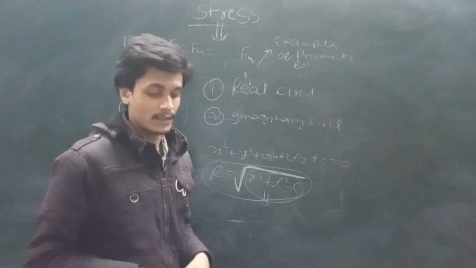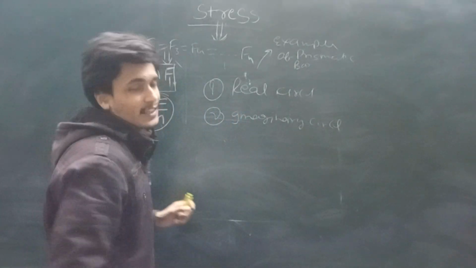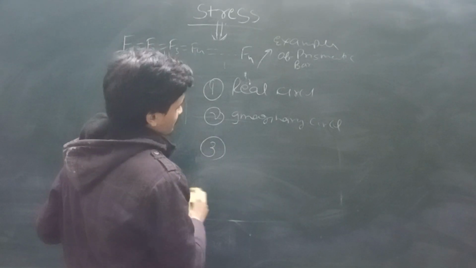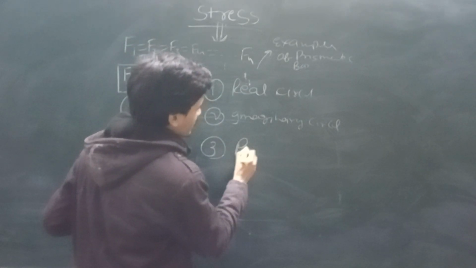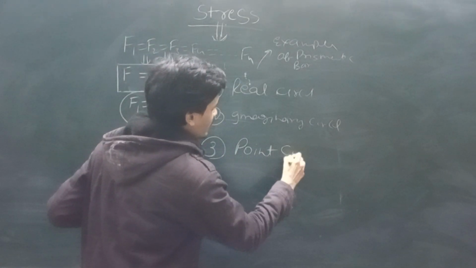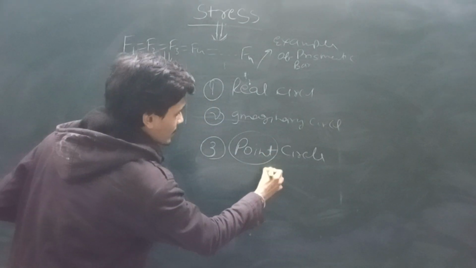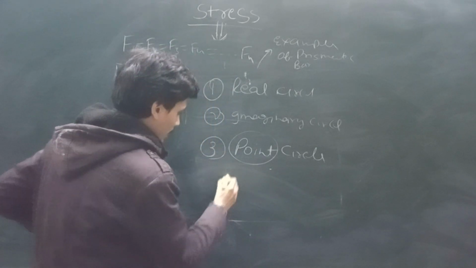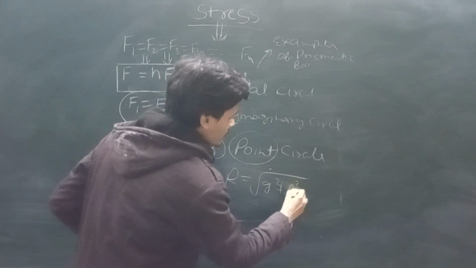But there is one more type of circle. Third is the point circle. That means this point is also a circle. How? This radius r is under root g square plus f square minus c.